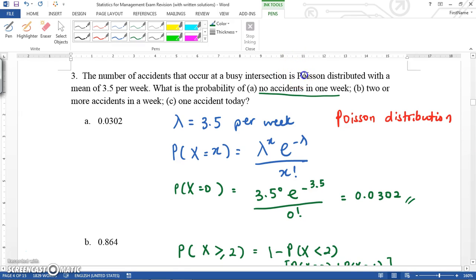This question clearly states it's Poisson distributed, but not all questions will state this. So what you look out for is the mean.